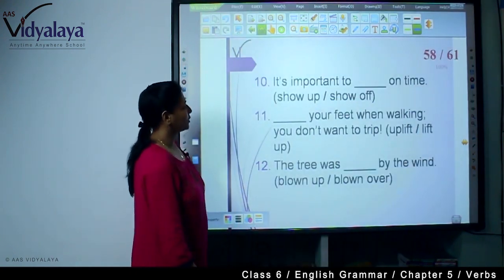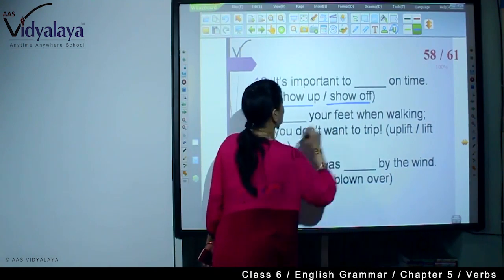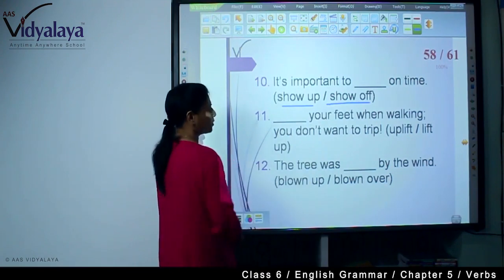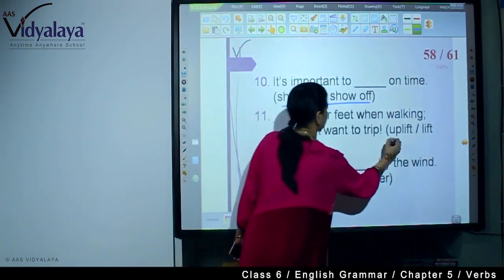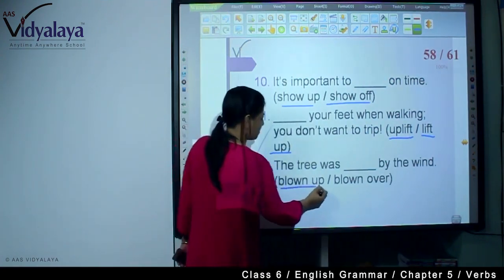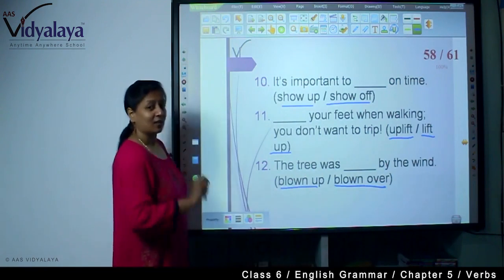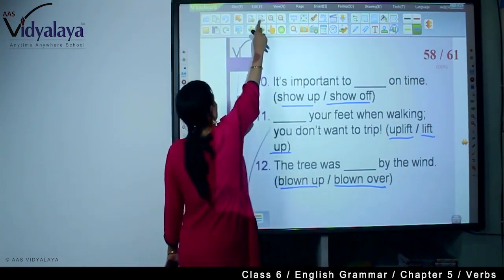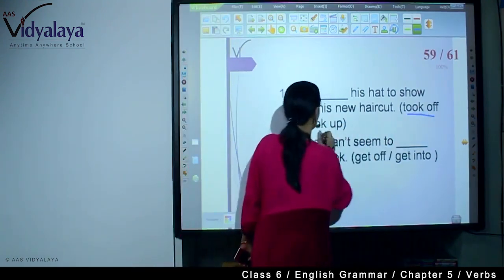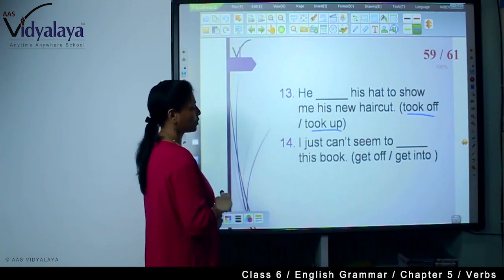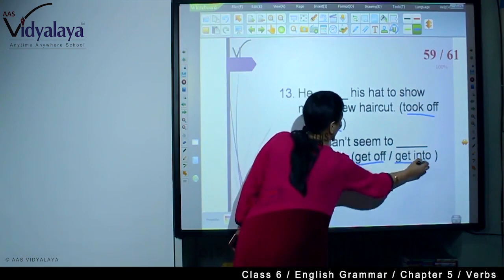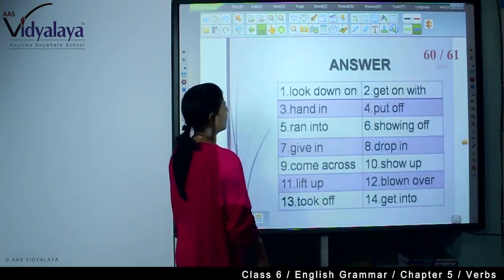It's important to show up or show off on time. Then uplift or lift up your feet when walking. You don't want to trip. The tree was blown up or blown over by the wind. You'll have to find the real answer. You try your own. He took off or took up his hat to show me his new haircut. I just can't seem to get off or get into this book.